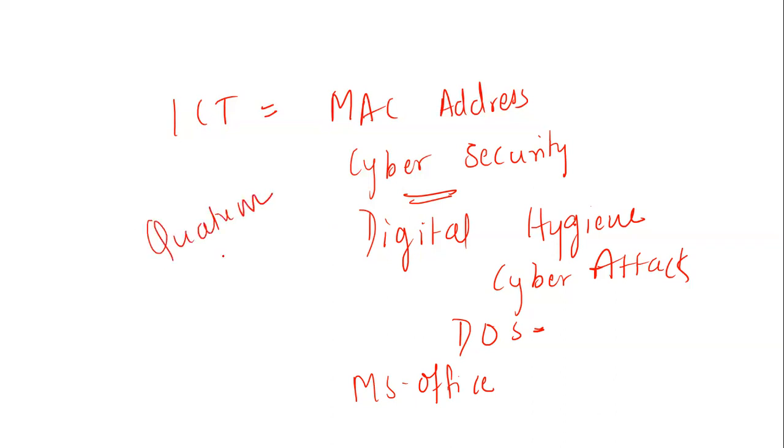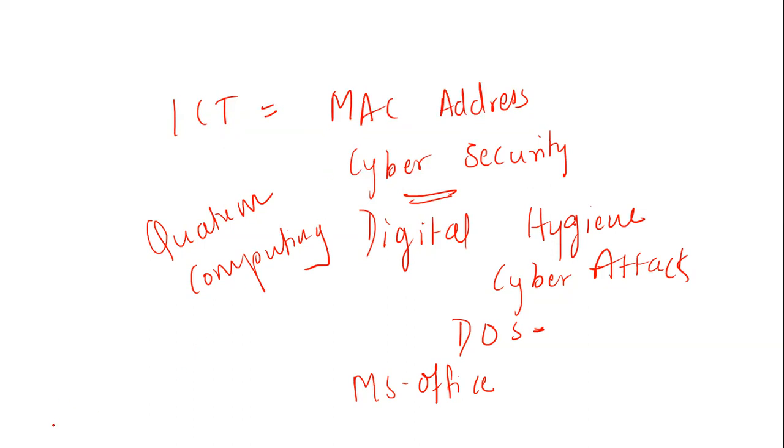So students who are ignoring ICT a little bit, make sure that you are not taking it very lightly, because on the first days of the paper, that is 6th, 7th and 8th, there were a lot of topics based on ICT, that is information and communication technology. So make sure that these topics are revised very well.